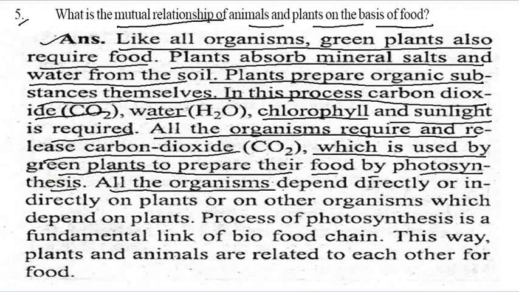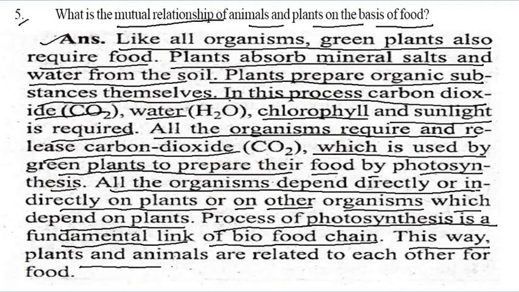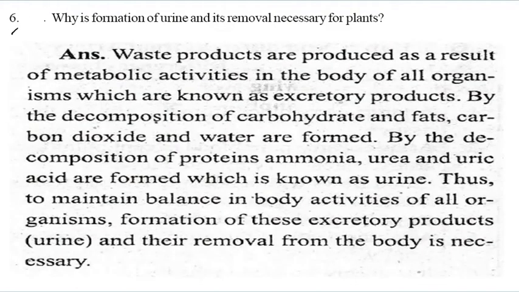All the organisms depend directly or indirectly on plants, or on other organisms which depend on plants. The process of photosynthesis is a fundamental link of the food chain. This way, the plants and the animals are related to each other for food. Now come to the next one, that is the sixth question.